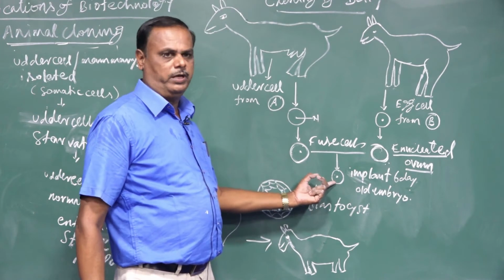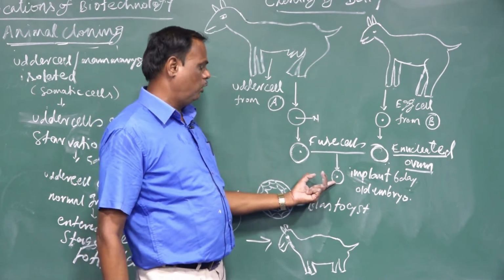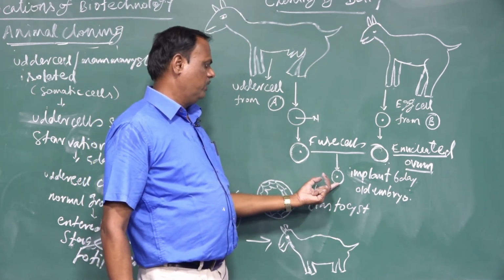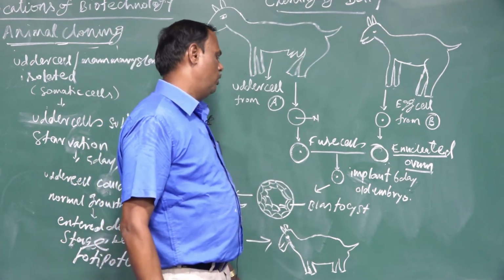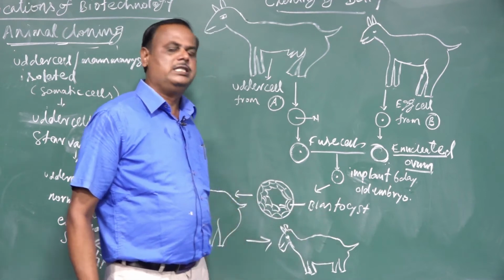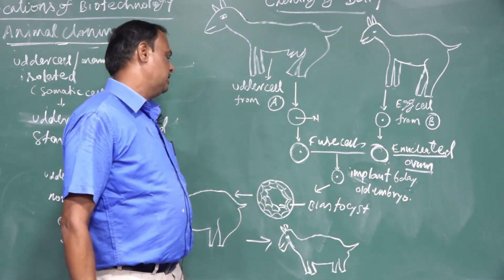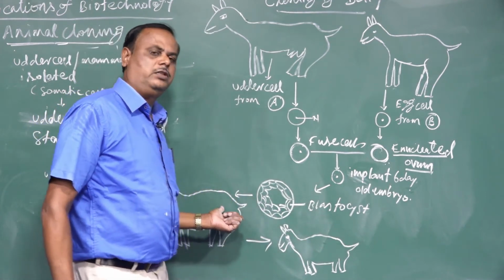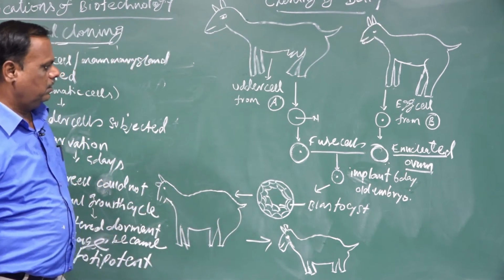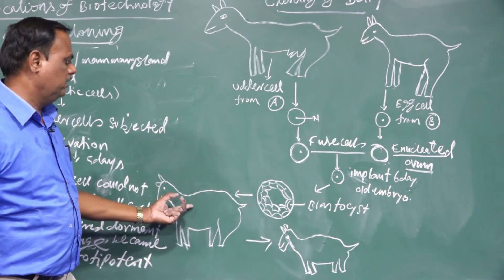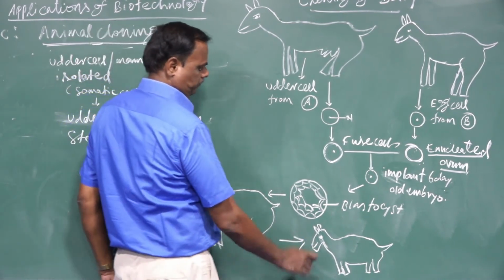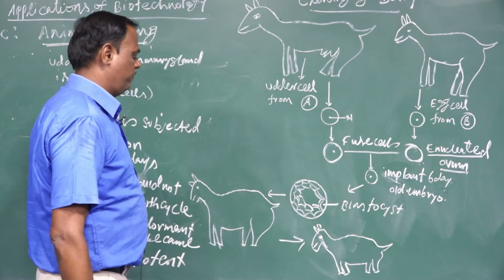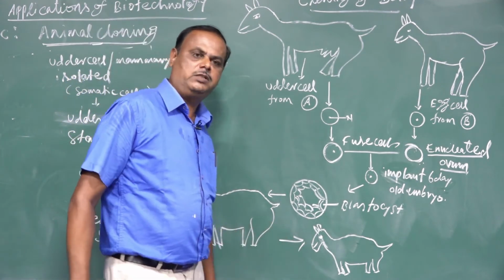After the 6 days are over, the fused cells of somatic cells and ovum are implanted into another sheep, that is called the surrogate mother. After 5 months are over, the Dolly was born.